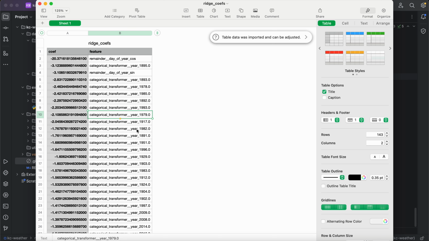And so the thinking is that if the model puts a lot of attribution into certain years, and if this is systemic, then certain periods of time may be more difficult to predict, because the model is just throwing attribution at the year itself because things were kind of wonky in that year. An example of that would be if we saw years 1900 through 1910 appear really, really high here.